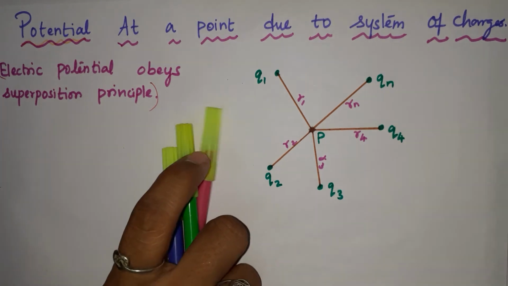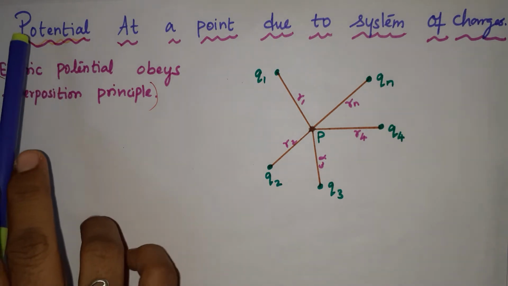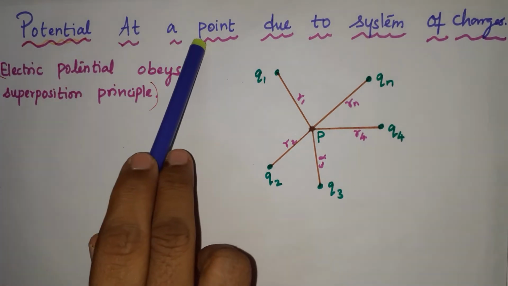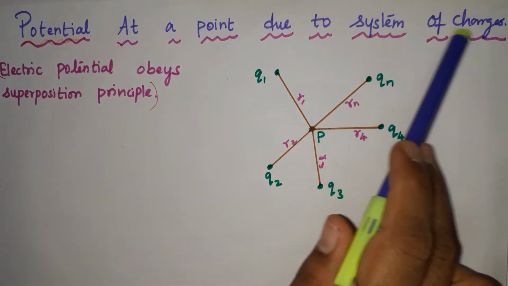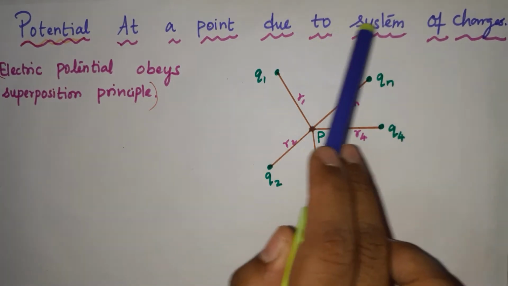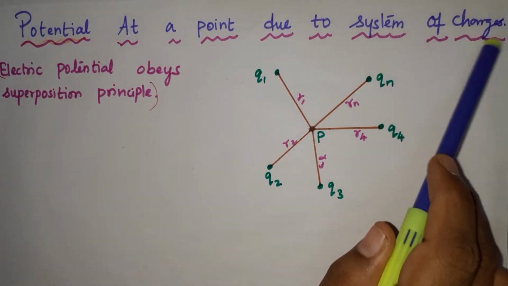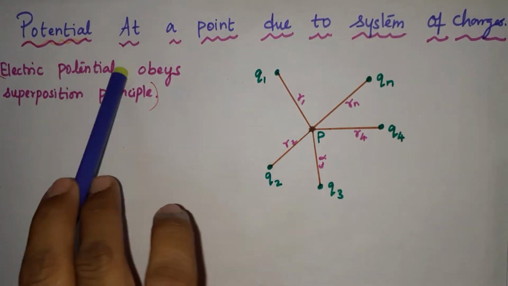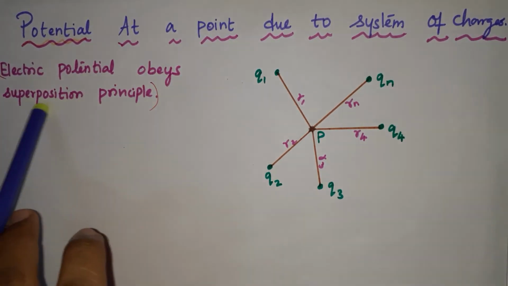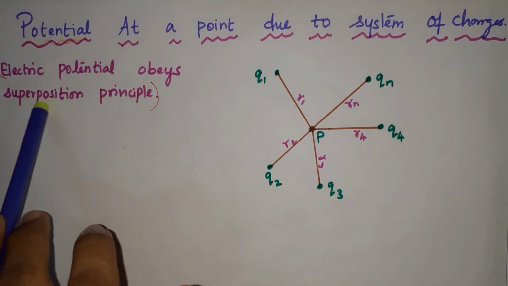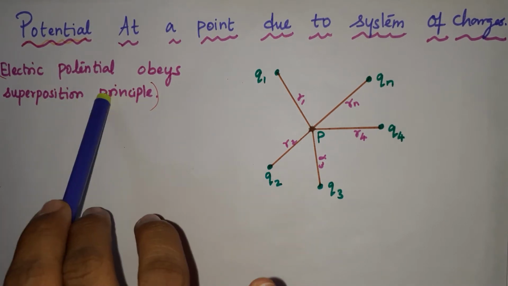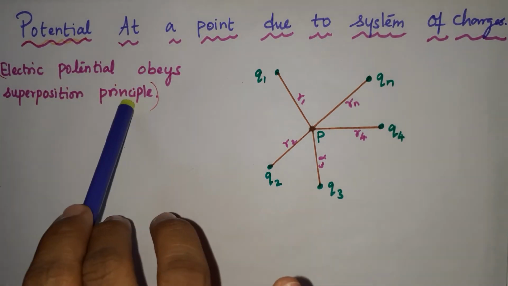Today in this session we are going to see what is potential at a point due to system of charges. This electric potential obeys the superposition principle. You know very well what is superposition, right?